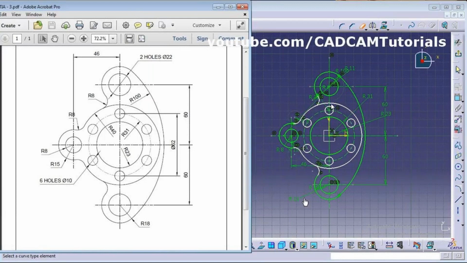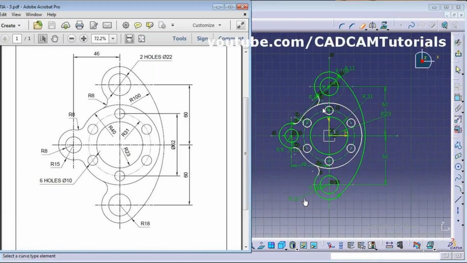When it is under constraint, it will show white. When it is fully constrained, we have given complete parametric constraint as well as geometric constraint, and it will show green.